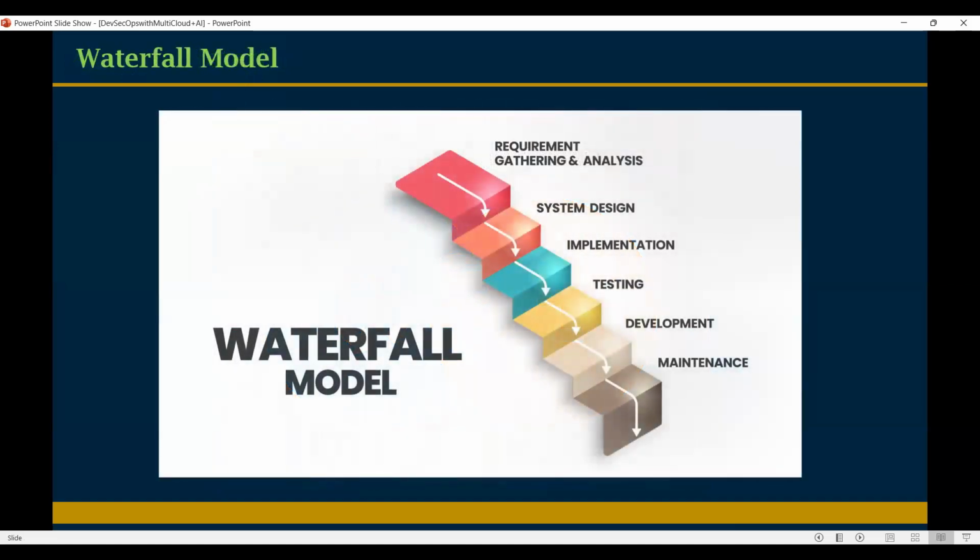Now, look at here, everyone. In the waterfall model, development happens sequentially in real-time projects. Sequential development, one by one, stage by stage: requirement gathering and analysis, system design, implementation, testing, development, and maintenance. Sequentially, stage by stage.